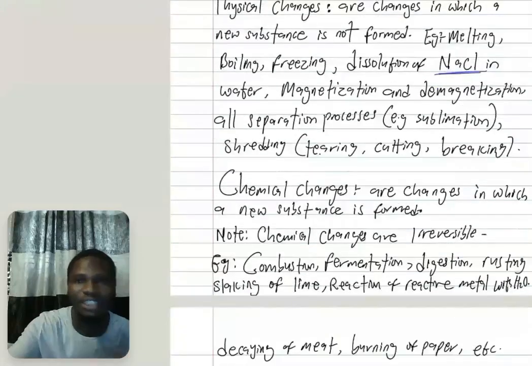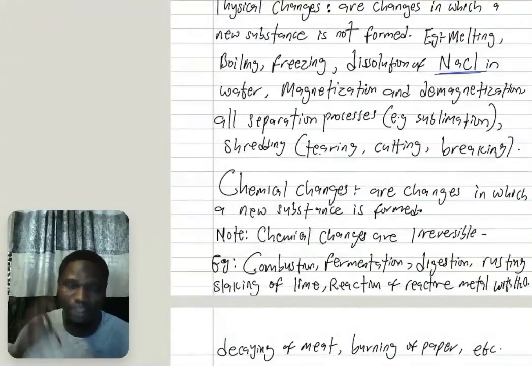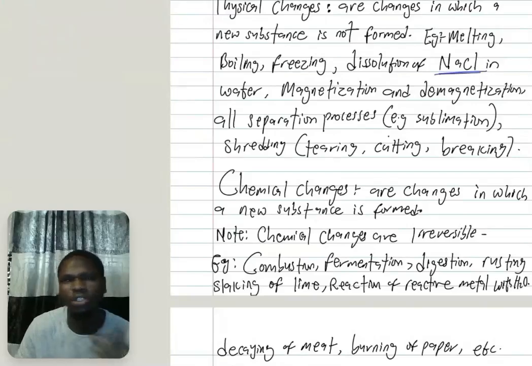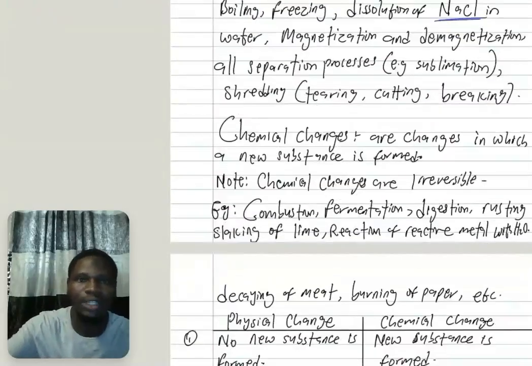Now, magnetization and demagnetization, using a bar magnet to magnetize something and removing it, is a physical change. And all separation processes, for example, sublimation and evaporation, are physical changes. Also, shredding, for example tearing, cutting, and breaking. If someone asks you, breaking of glass is an example of a physical change, because you still have the glass back.